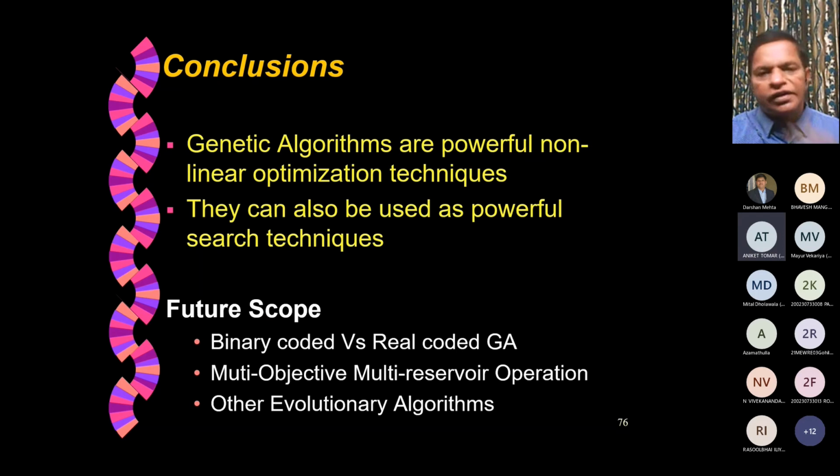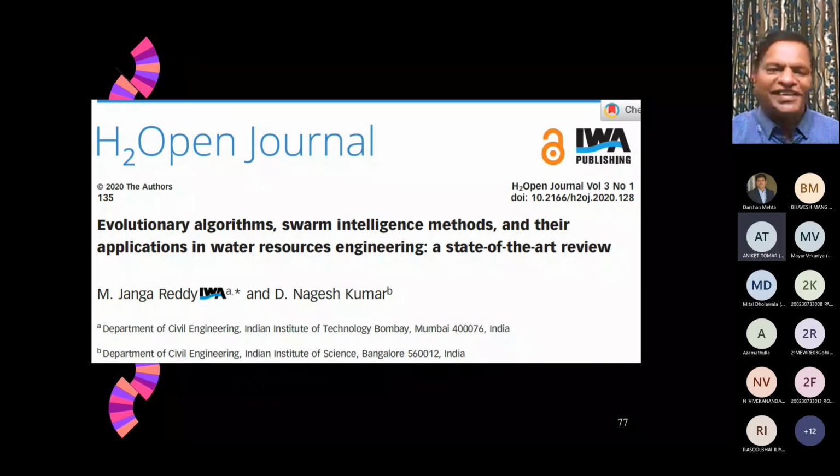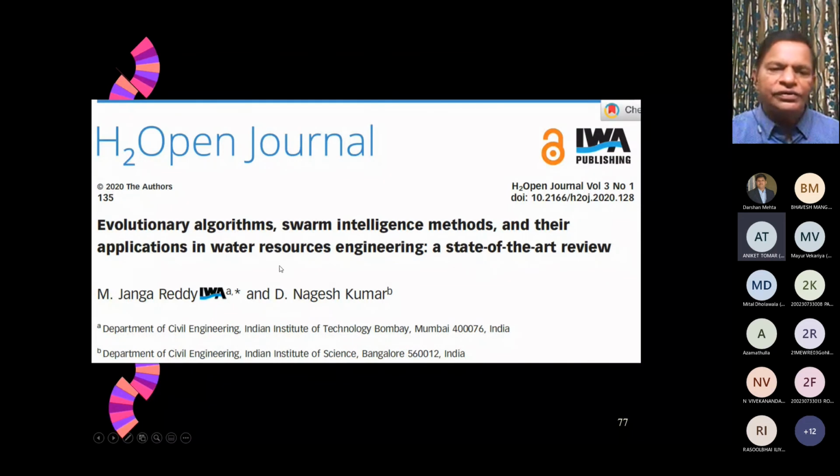So one major reference that I wanted to give to you is this. Okay, this is an open access paper publication, so you can freely download this paper. As you can notice, it has about 58 pages. Okay, it's a very large, lengthy paper. It tries to critically review the evolutionary algorithms, swarm intelligence methods, and their applications in water resources engineering as of 2020.